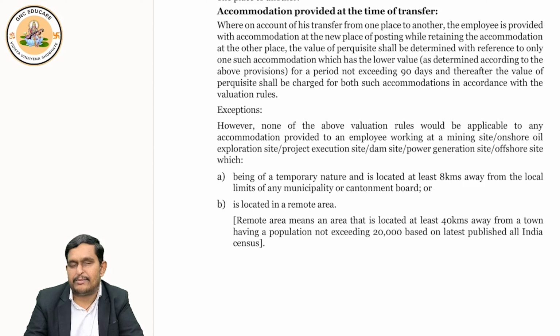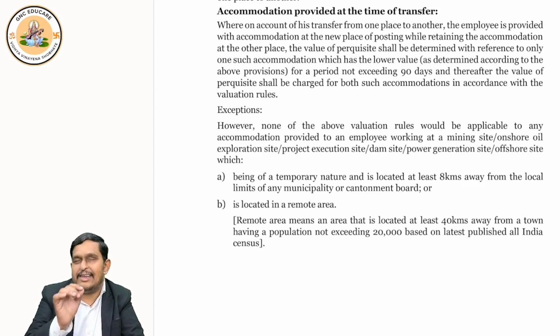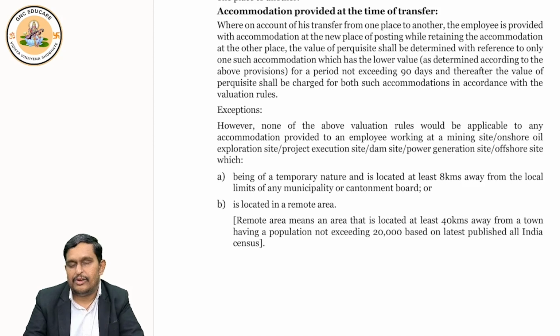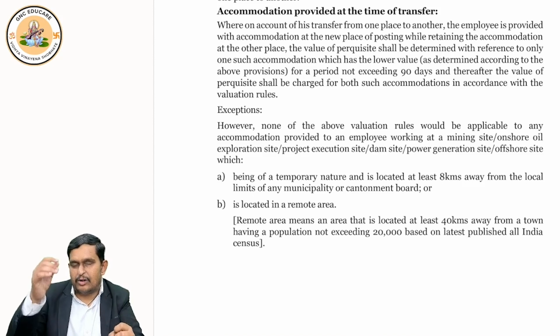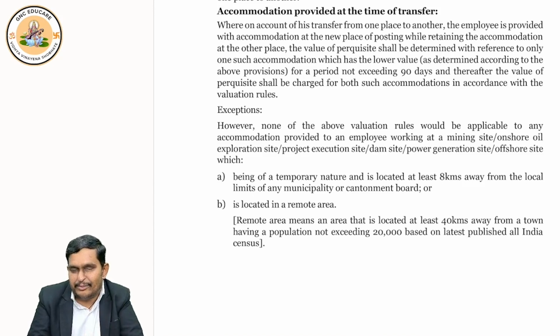So what does the income tax department say? This is fair because children's education is there, some other commitments may be there. So if the employee holds 2 accommodations, it's fair, but only for the first 90 days. The income tax department said for the first 90 days, you calculate the value of perquisite of both the accommodations. So suppose accommodation 1, accommodation 2. Compute the perquisite value of accommodation 1 and accommodation 2 for the first 90 days.